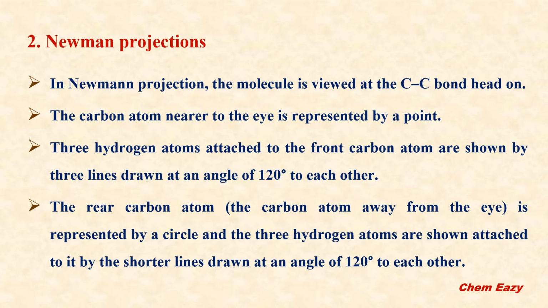Then one more carbon atom, that is the rear carbon atom. The carbon atom which is away from the eye is represented by a circle, and the 3 hydrogen atoms attached with this rear carbon atom are shown attached to it by shorter lines drawn at an angle of 120 degrees to each other.